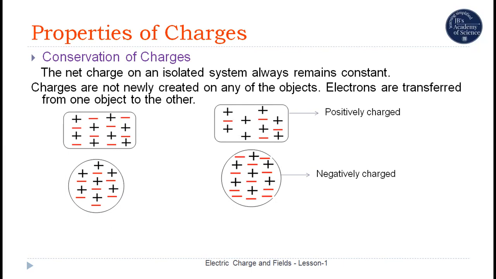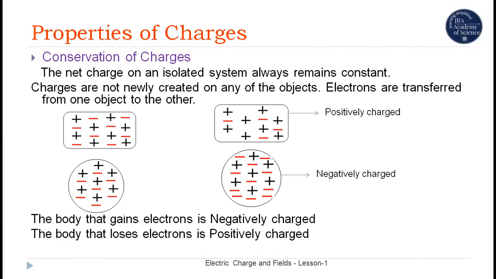Again, if you find the net charge, that is charge on the first object plus charge on the second object, net charge is 0. Before charging, net charge is 0. After charging, net charge in the system is 0. So that is conservation of charge. Charge is not created or destroyed. It is just transferred from one object to another. The body that gains electrons is negatively charged and the body that loses electrons is positively charged.